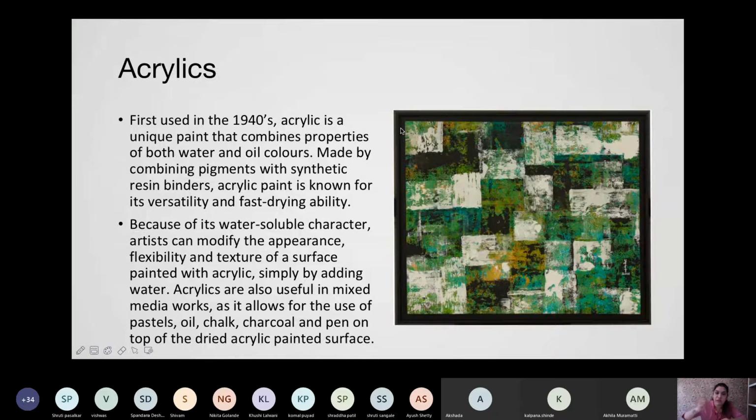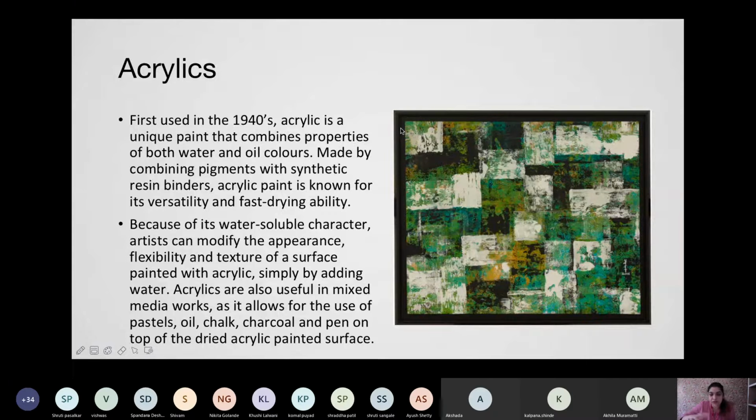You can still recover by adding a binder, or sometimes it works with water also. By doing that you can recover the color, but it's a little difficult to get the same color once it has already dried, and then the color is entirely wasted.